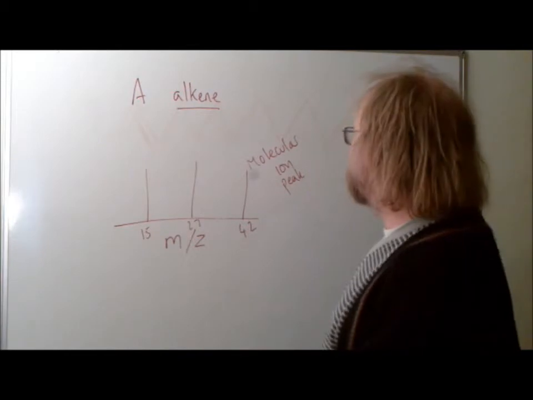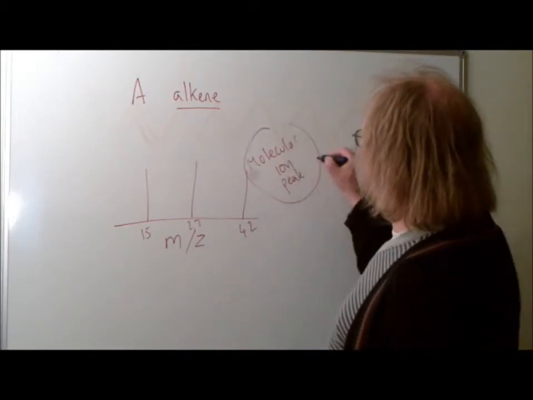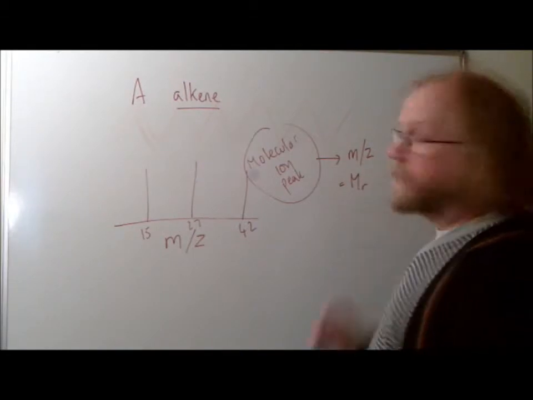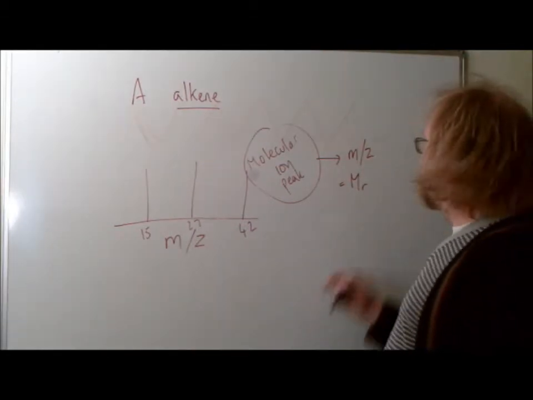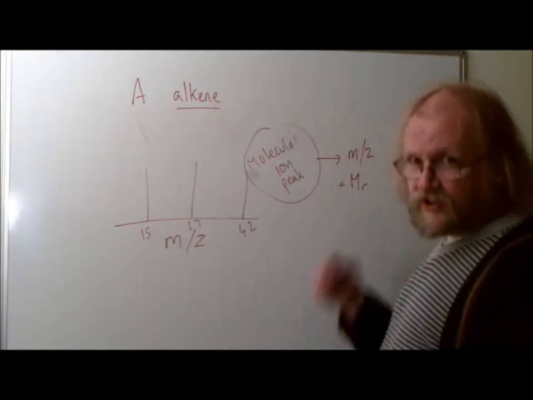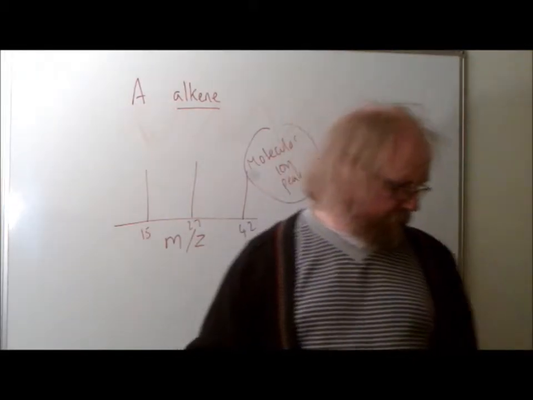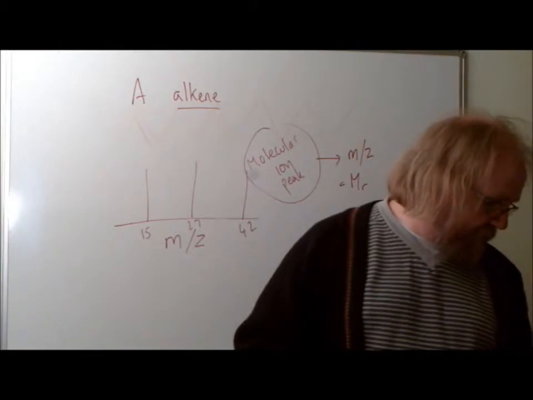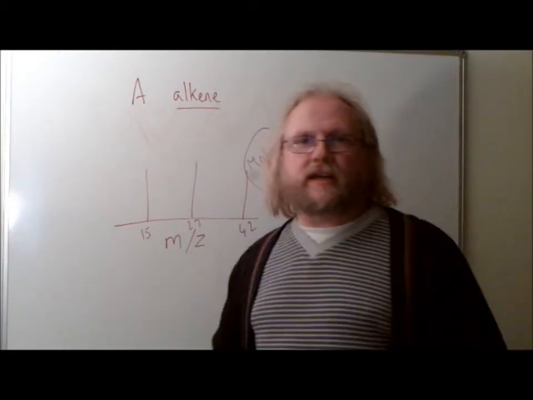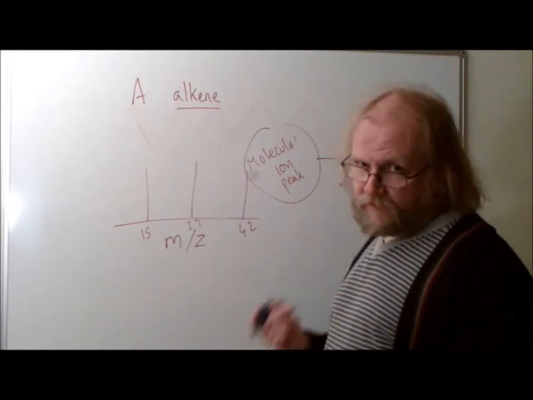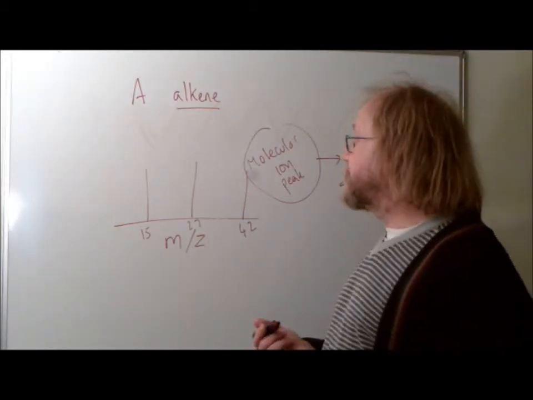And the importance of that is that for that peak only, m over z is equal to the MR of the compound. So a molecular ion peak is very useful because it gives you the MR, in this case, of alkene A. And that's really the place to start, because 42 is quite a small number. There can't be very many candidates for an alkene with an MR of 42.